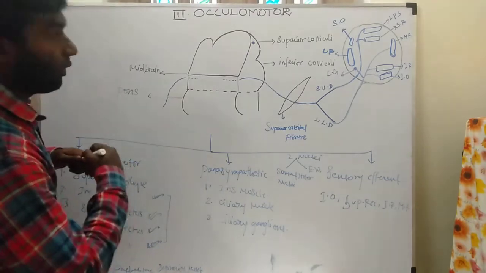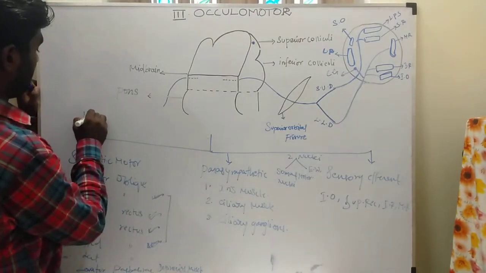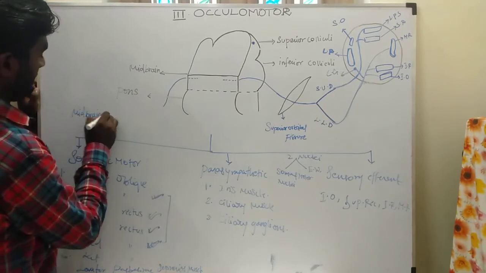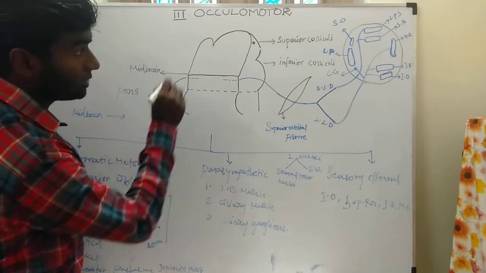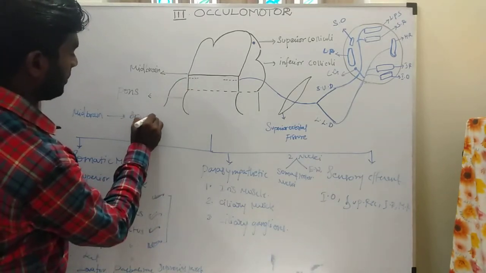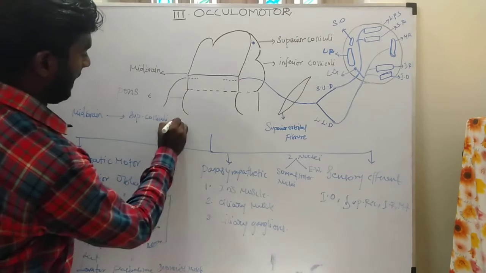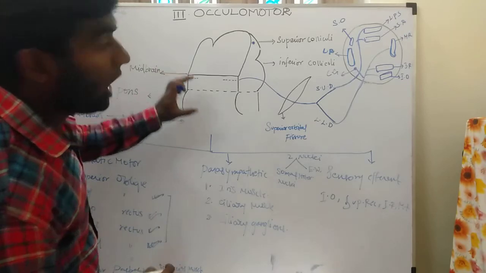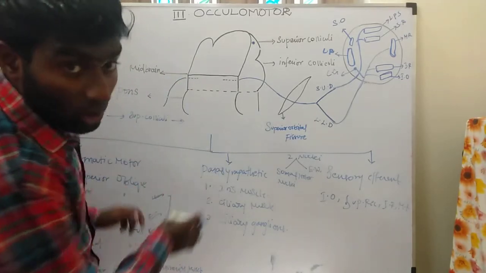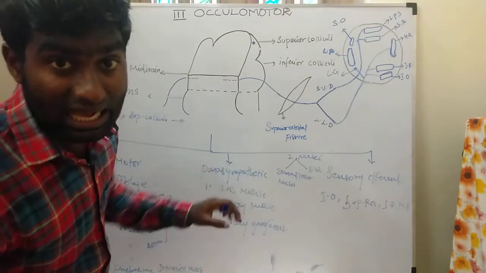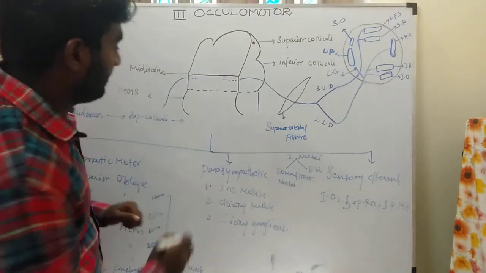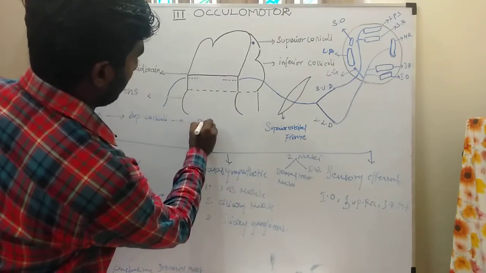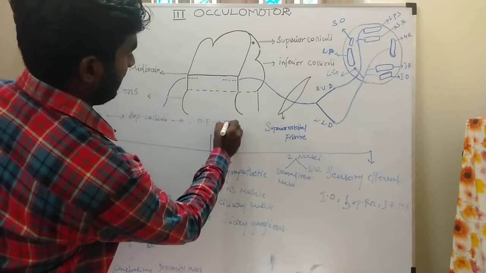So what is the course? How will you write it? See, first the midbrain. In the posterior part of the midbrain, two colliculi are present, superior and inferior. At the level of the superior colliculi, the oculomotor nuclei are present. From the oculomotor nuclei, the oculomotor nerve arises in the anterolateral part of the midbrain. Then the nerve passes through the superior orbital fissure to enter into the orbit.